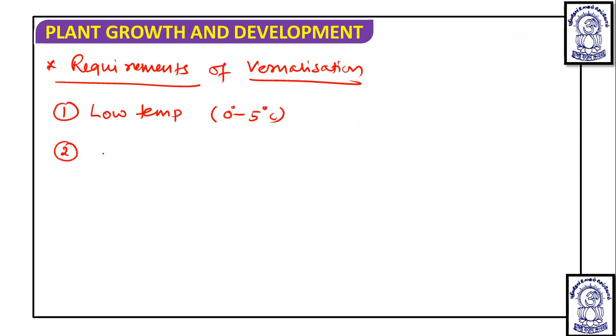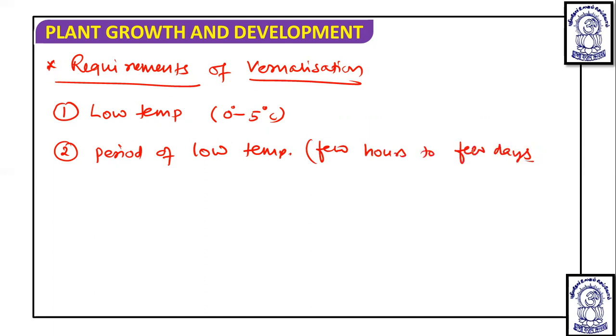Second, the period of low temperature should be from a few hours to a few days. Then third, actively dividing cells are needed.